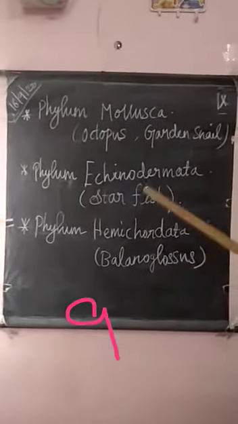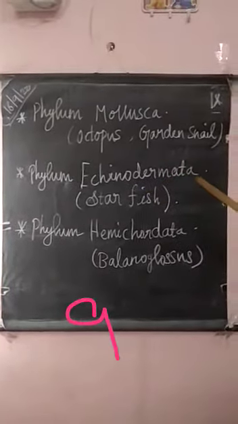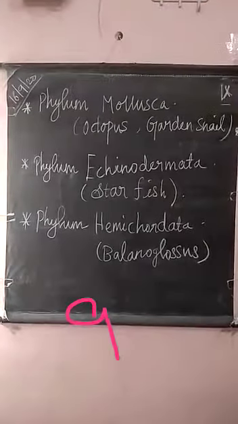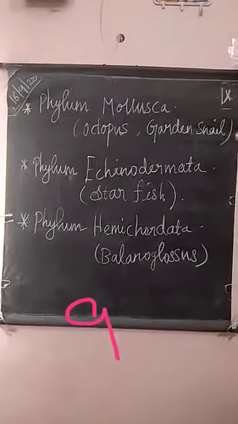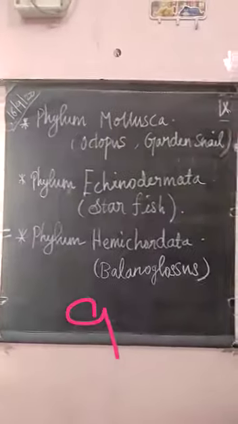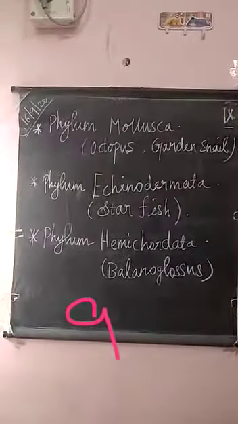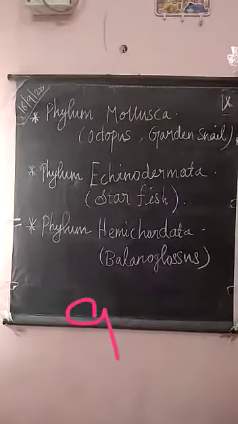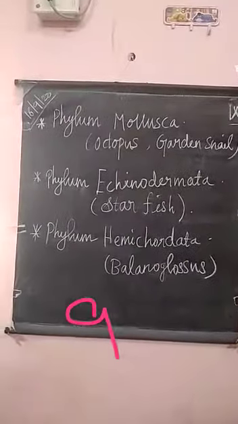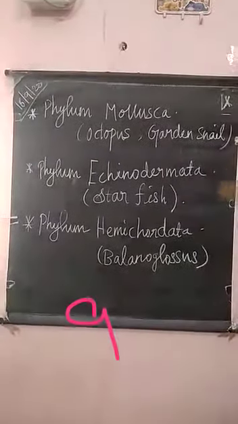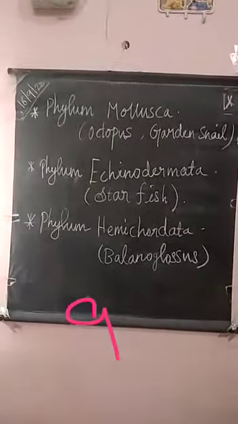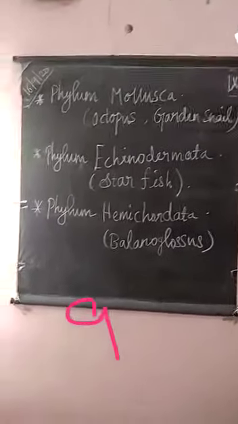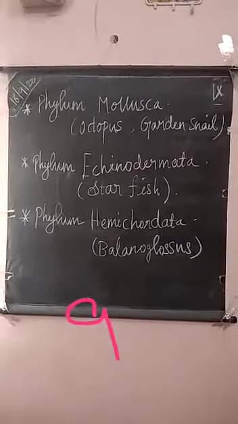So the next one is Phylum Echinodermata. For understanding this, starfish is an example for this group. They are free living marine animals. Its body structure is triploblastic in nature, true coelomates, and organ system grade of organization. These are the base level of organization.